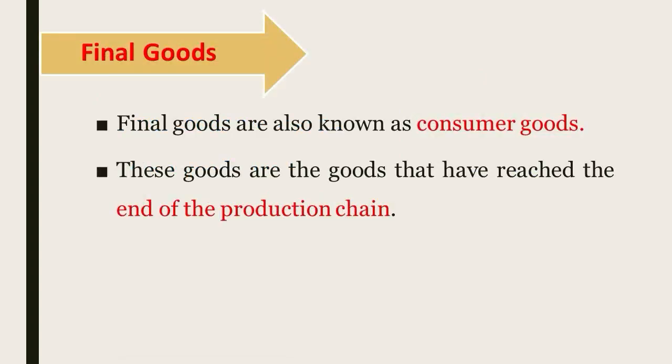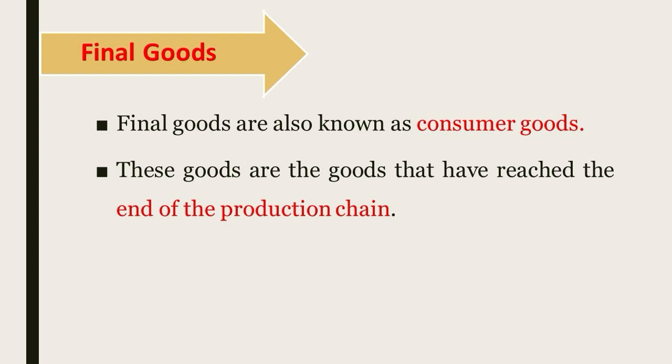Now, we have another category of good, that is final good. We often talk about the final good. Actually, final goods are similar to consumer goods. Final goods are also known as consumer goods. These are the goods that have reached the end of the production chain and are intended for consumption or use by the end consumer. These goods are purchased by individuals or households for personal satisfaction, and they are not used in the production of other commodities or goods.